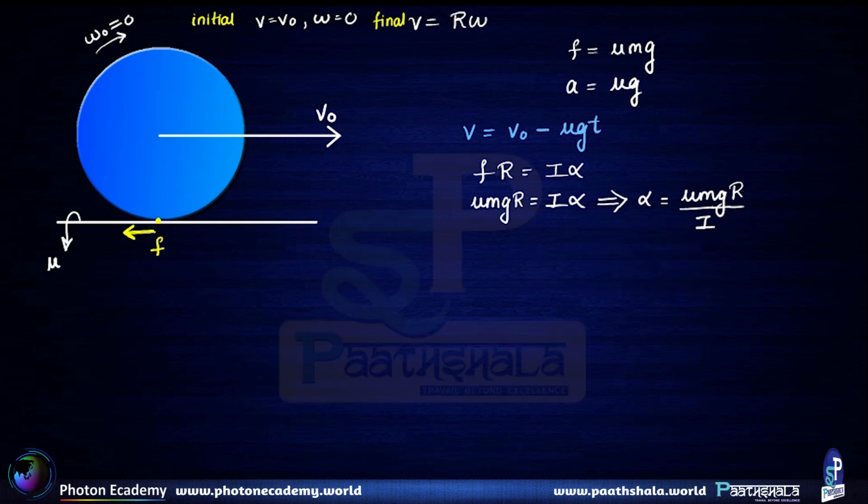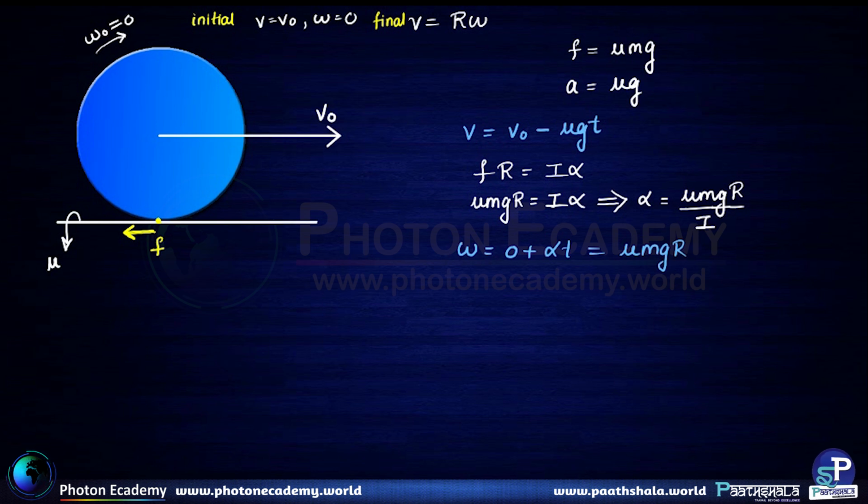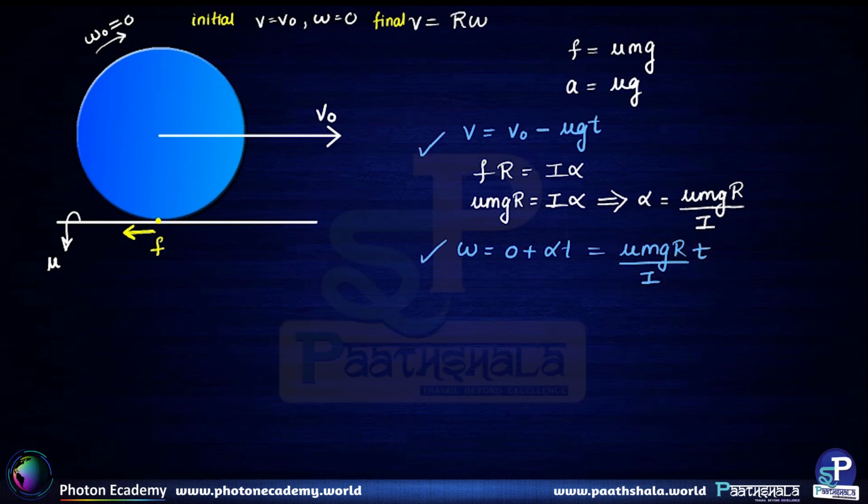So omega is going to be equal to 0 plus alpha t, so that is going to be equal to mu mg r divided by I into t. If we were to find out the time after which pure rolling motion starts, these are the equations that analyze the situation.